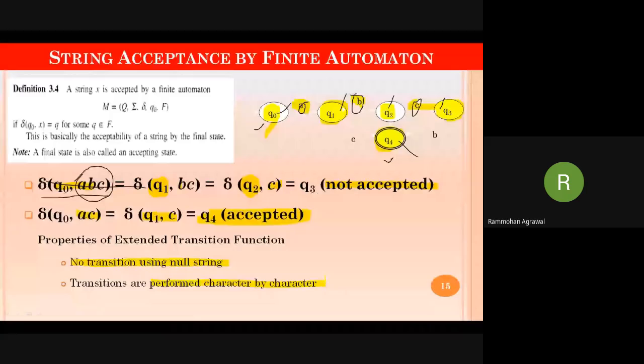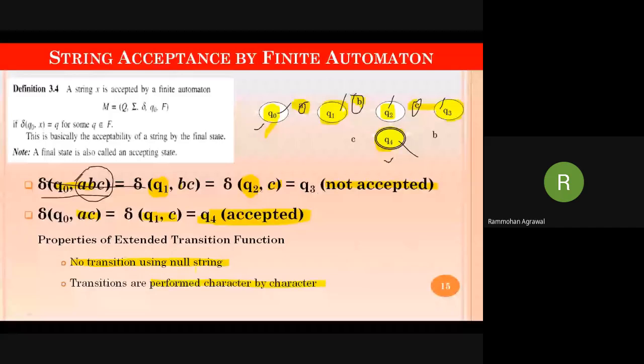These are the two very important properties which you should know before studying finite automata. If you don't know this, you cannot know what is a finite automaton. If you don't know what is a finite automaton, you will never understand what is a PDA. If you don't know what is an FSM and what is a PDA, 100% you will never understand what is a Turing machine. This is one of the basic machines which should be understood by you in order to learn the further two types of machine.